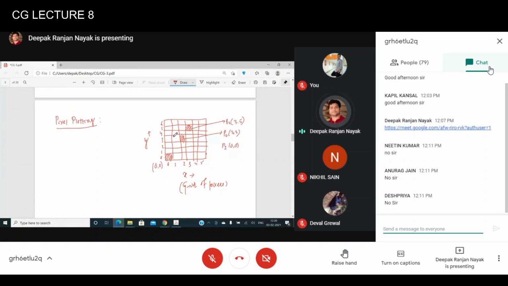So now we will look at the important part of our discussion, line drawing algorithms.